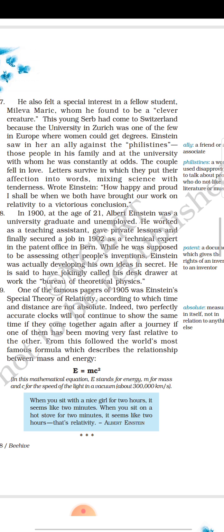Two perfectly accurate clocks will not continue to show the same time if they come together again after a journey. See, and if one of them has been moving very fast relative to the other, naturally you are comparing two clocks, they come back and you see one was moving fast, that means it is relative to the other, you are comparing with the other. From this followed the world's most famous formula, describing the relationship between mass and energy, E equal to mc square.